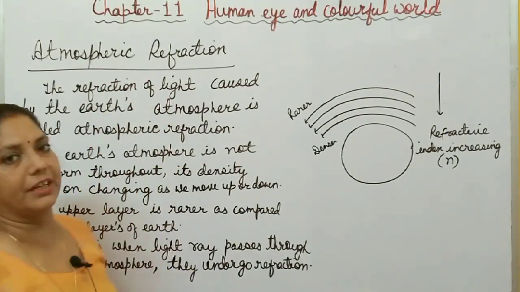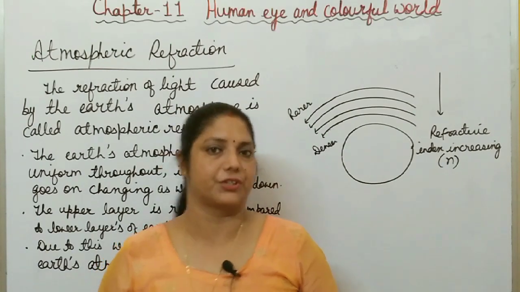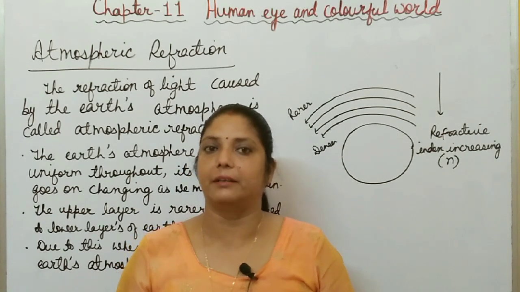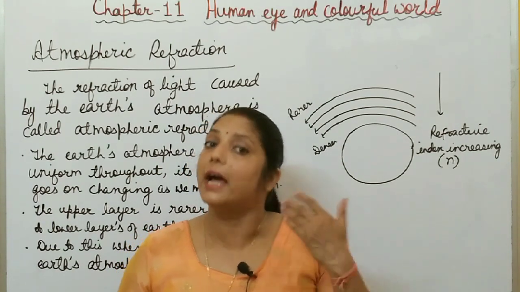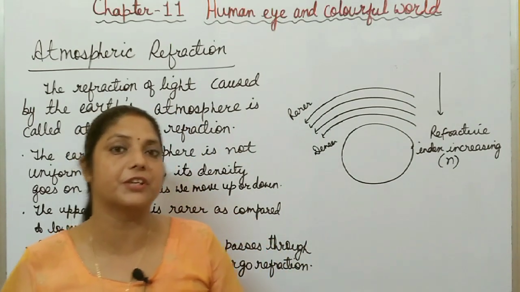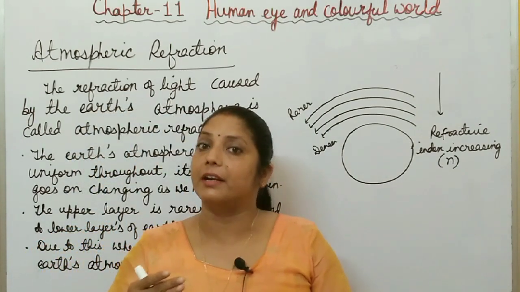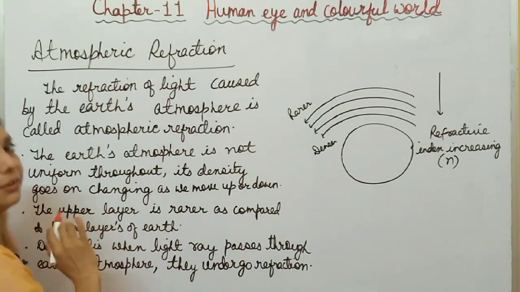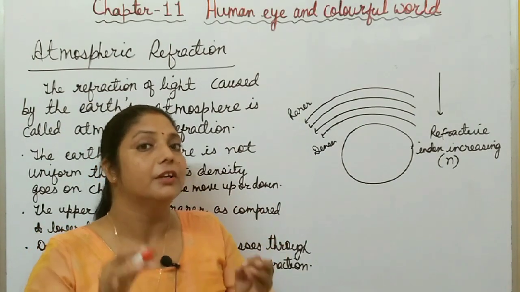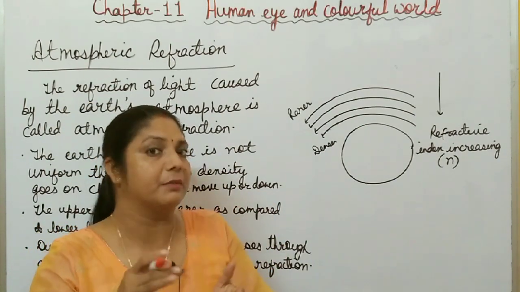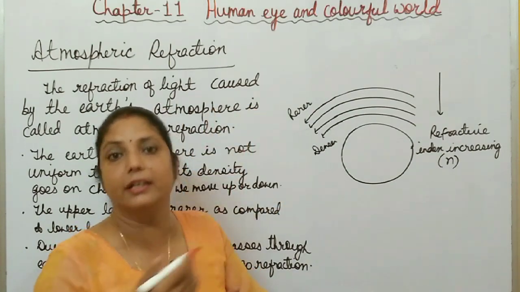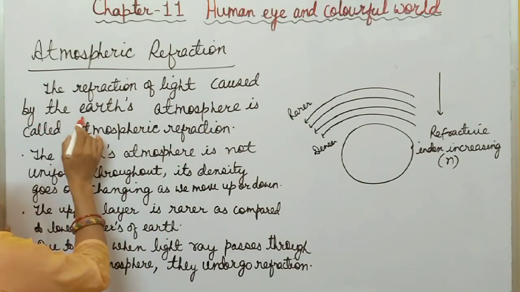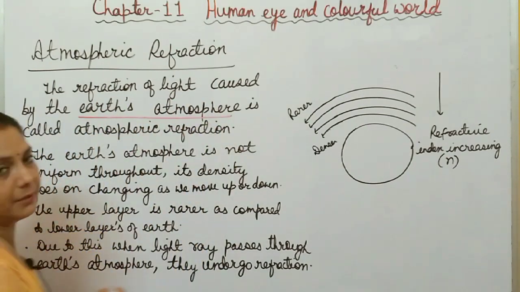Now, atmospheric refraction. What is atmospheric refraction? Refraction, you know, is the bending of light when it travels from one medium to another medium. Then what is atmospheric refraction? Atmospheric refraction means bending of light when it travels through different layers of the atmosphere. Here refraction takes place due to different layers of the atmosphere. So the refraction of light caused by Earth's atmosphere is called atmospheric refraction.